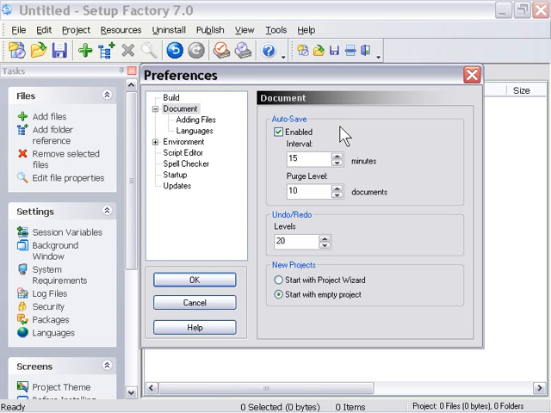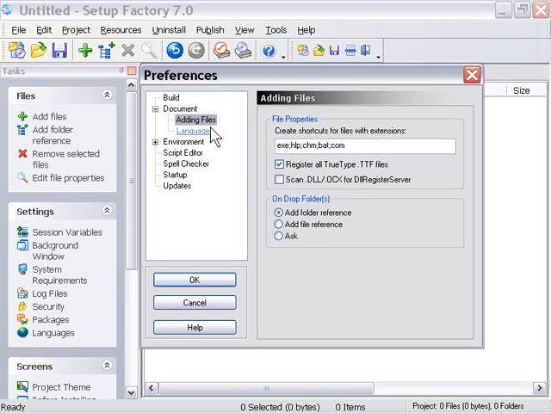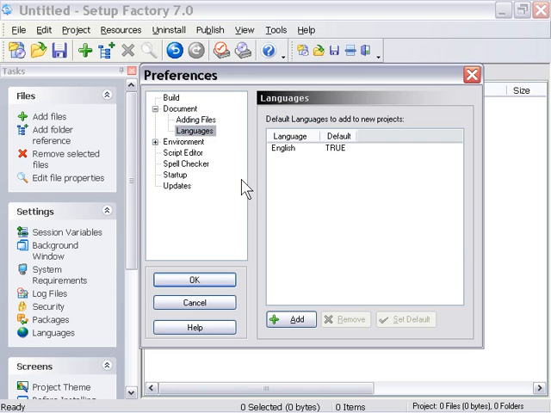Here we've got an autosave feature for the document, and this is really great because if you're like me, you're paranoid about losing a bunch of work. So I like to have my autosave enabled, so every 15 minutes or so it saves my document for me. And here you've got a purge level, so how many documents deep do you want that to keep autosaving? We've got options here for adding files, for languages. For example, these are the default languages. We can go ahead and add different ones here.